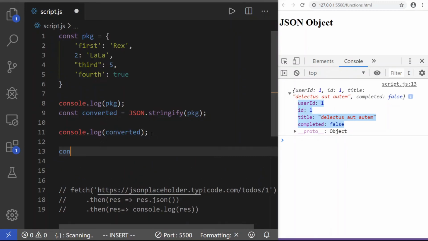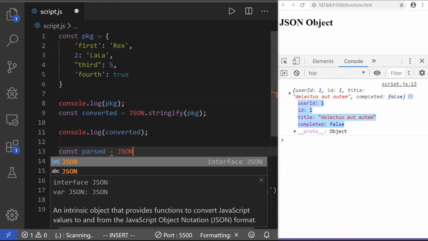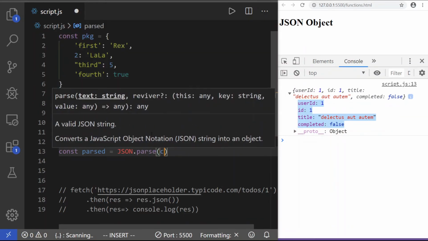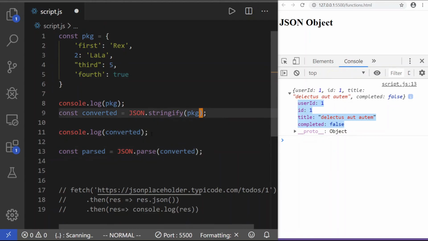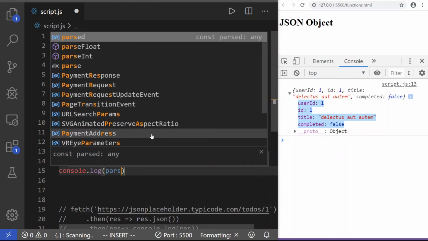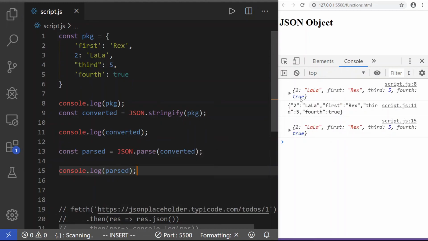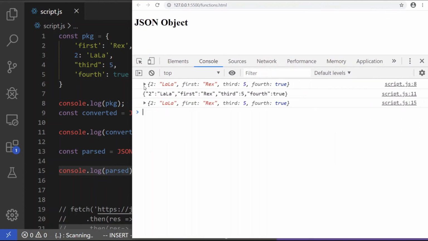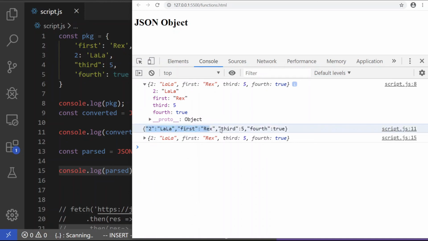And to get right back to, let's say const converted back, read back, I'll just say parsed. Parsed is equal to, we can just use JSON.parse, and then we'll put in the converted. So what we have here is a regular JavaScript object converted into JSON and then converted back into a regular JavaScript object. And so now when we run it, we get this. So we get this, went back and forth, back and forth. So we have the regular JavaScript object here, then we have the JSON guy here, and then we converted it right back to a JavaScript object.